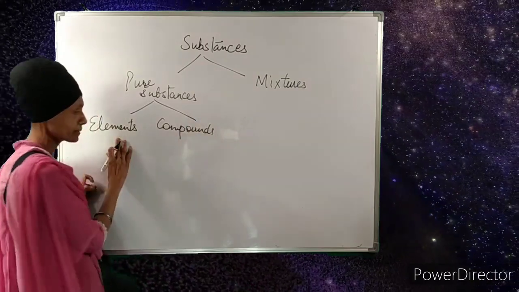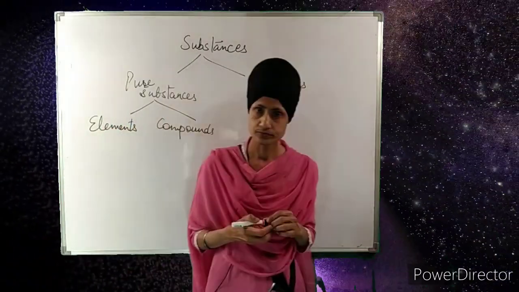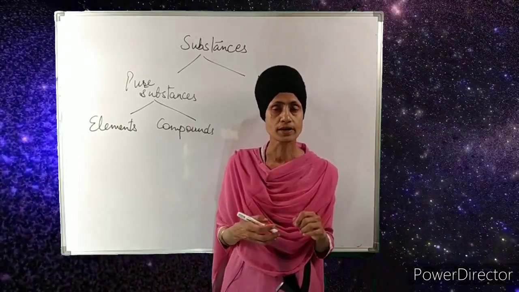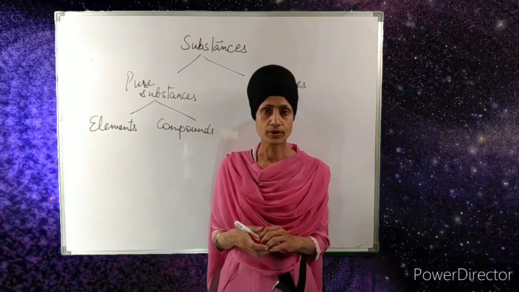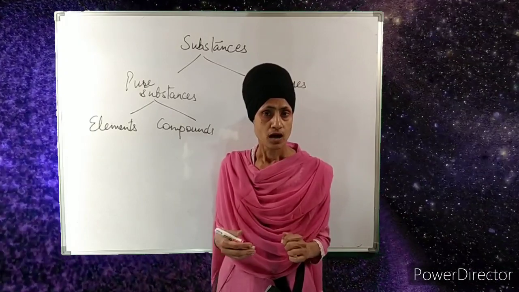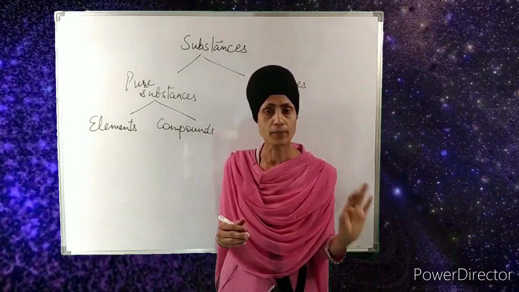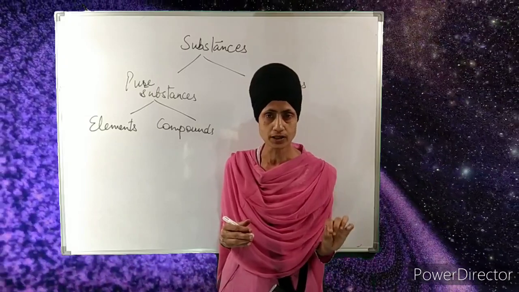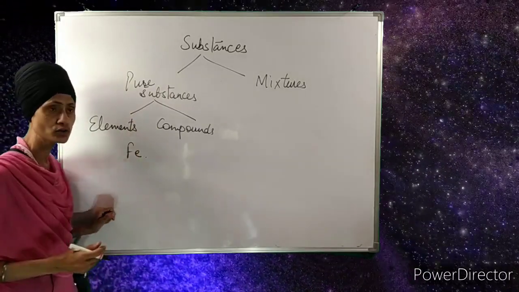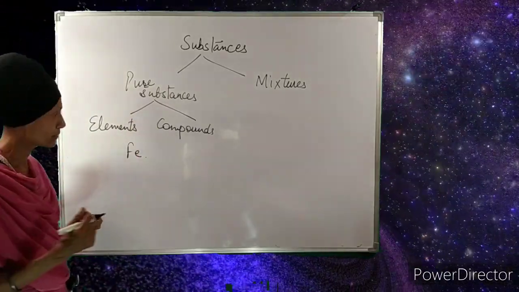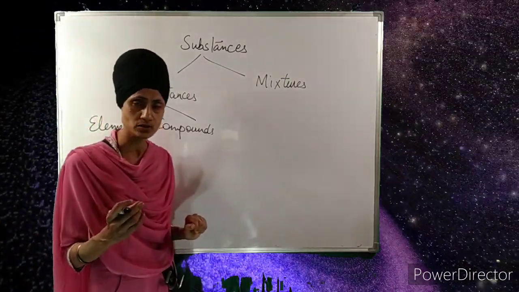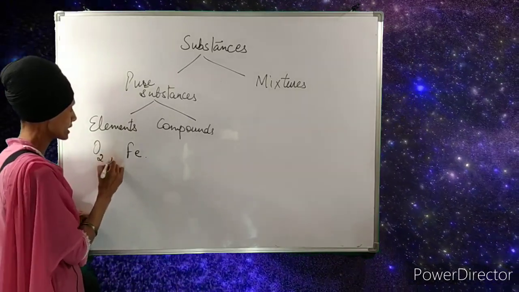In case of elements, elements may be made up of atoms or they may be made up of molecules, but all the constituent particles of an element are similar. For example, oxygen is an element, or iron is an element. Iron is made up of all similar particles and its constituent particle is the iron atom, that is Fe atom. If we talk about oxygen gas, it is an element. It is made up of all similar particles and the constituent particle for oxygen gas is O2. So these come under the category of elements.